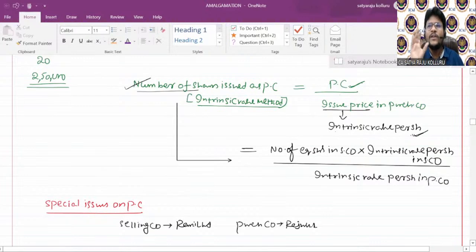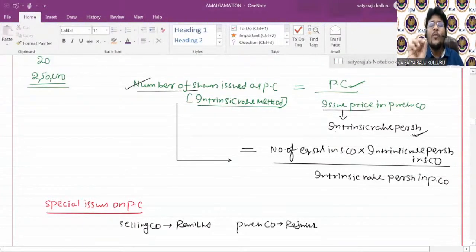So certain special issues I also discussed regarding the calculation of purchase consideration. Generally, PC is recorded at issue price only. PC recorded at issue price means you multiply the number of shares you are issuing as PC with the issue price, then you will get the total purchase consideration.